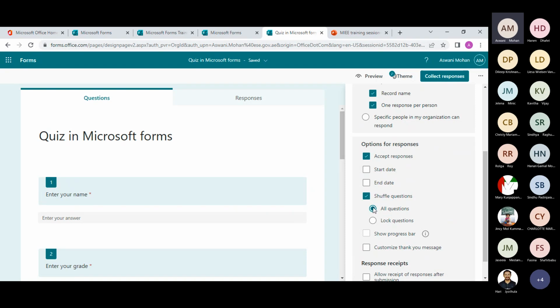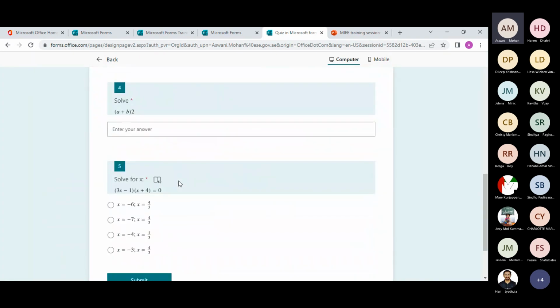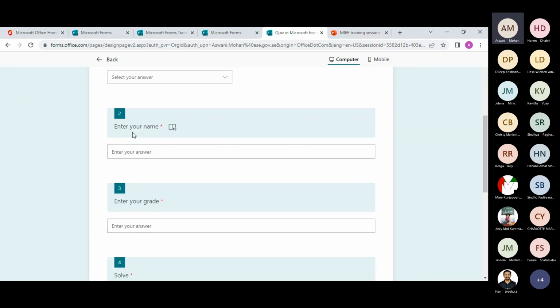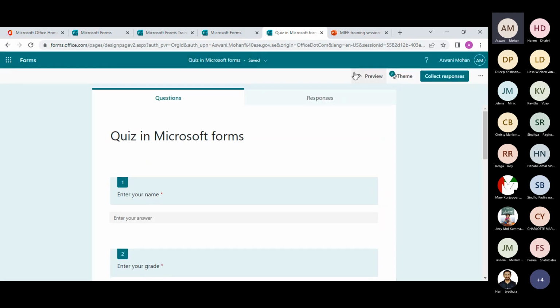And you have an option to shuffle all questions, or you can lock certain questions. So I choose all questions now and I go to preview, see the order of the question completely changed. But you don't really have to shuffle everything. Let's say you don't want to change the first and second question, like enter your name and enter your grade. You want that to be the first thing your students do when they open the quiz. You can lock those questions.